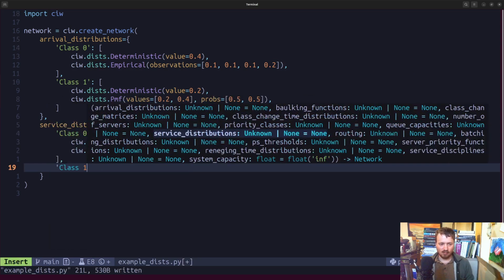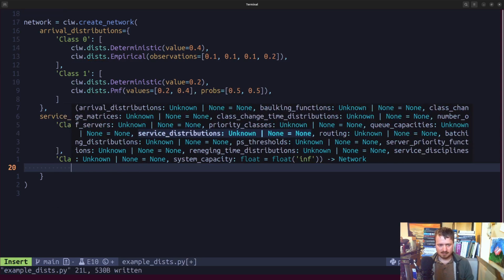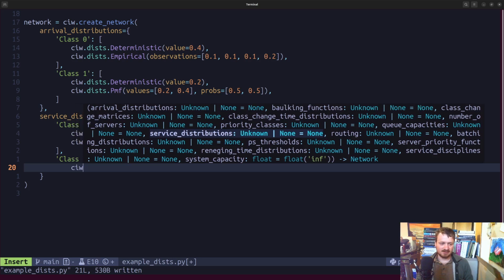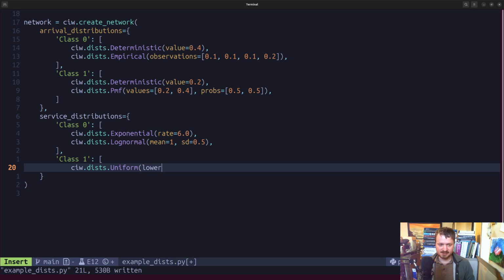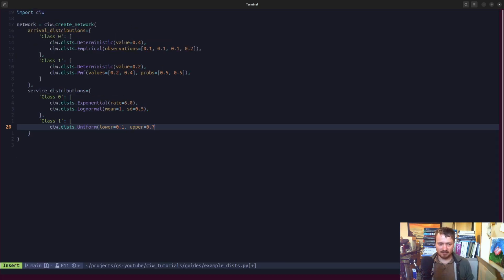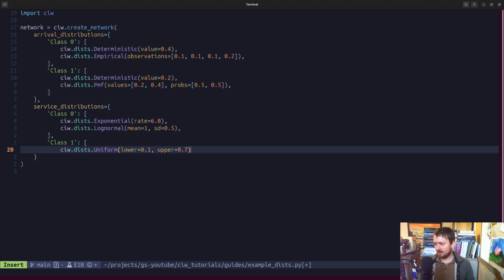For class 1, let's take a look at what they're suggesting in the docs. Okay, so this is a good old classic distribution. This is a continuous uniform probability distribution. There is also a discrete uniform distribution. I can't remember if that's supported explicitly, but you could readily make one using the PMF option. Okay. And actually, in an upcoming video, we'll look at making custom probability distributions so that you can simulate according to whatever distribution you think is appropriate to your problem.